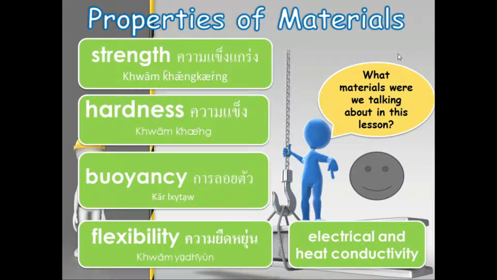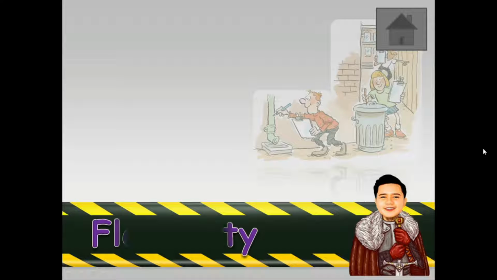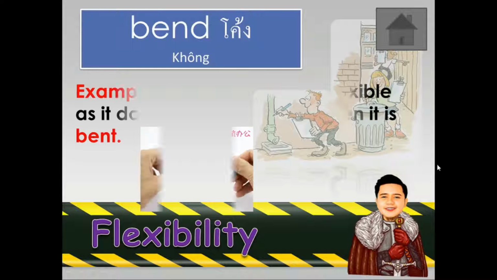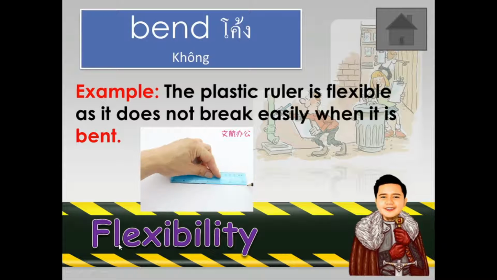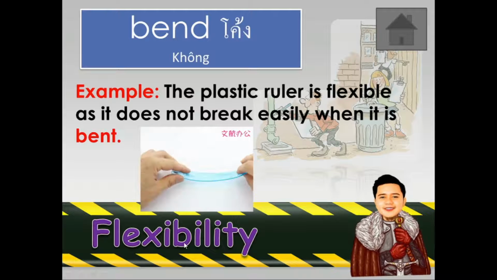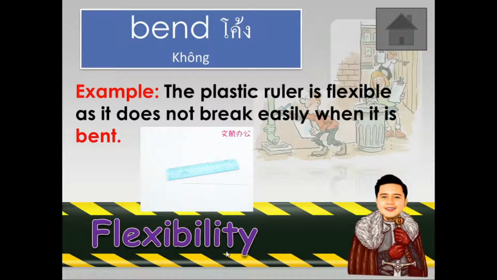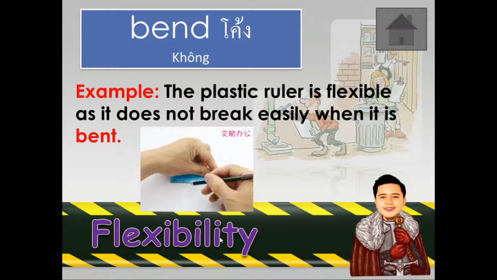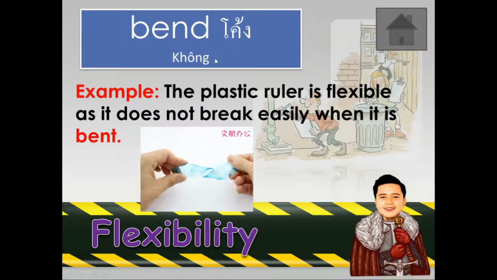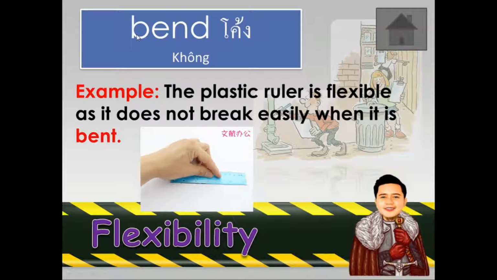Okay? Next is the flexibility. Number one, we have the strength. Strength, hardness, buoyancy, and flexibility. Let's go to flexibility. So again, can you spell flexibility? Flexibility. Very good.